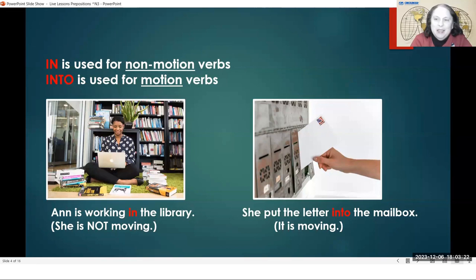She is in the library. She's not going outside the library and then back inside the library. She's staying in the library. Right now, Anne is sitting in the library and not moving. But even if she stands up and she walks around, we don't say she is into the library because she already is inside and her location is not changing. So Anne is working in the library. She put the letter into the mailbox.